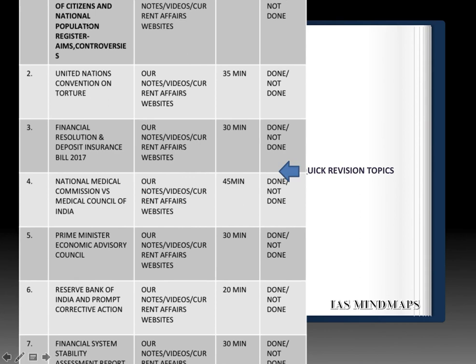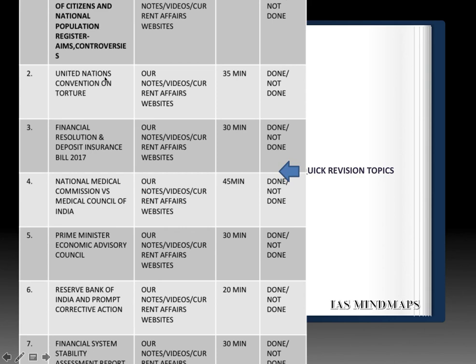First, National Register of Citizens and National Population Register. The aims of both and the controversies. Basically, why have been these registers launched and why are they getting prepared? And please focus over National Register of Citizens, that is NRC. It was in news.